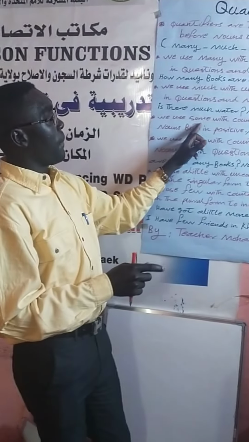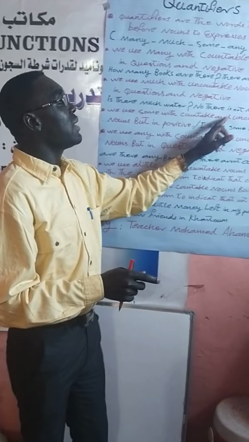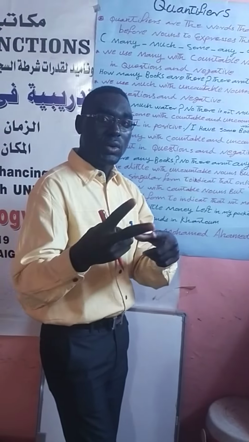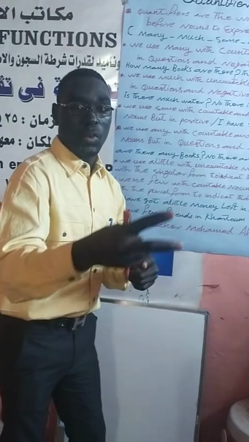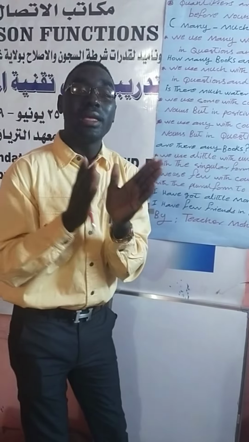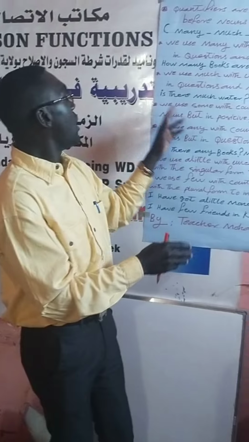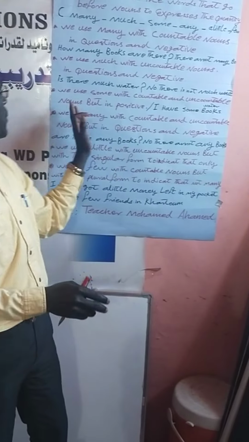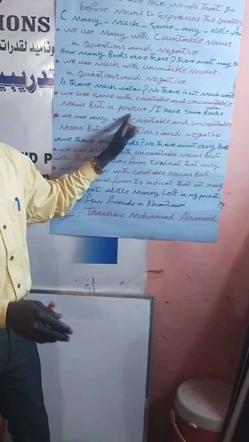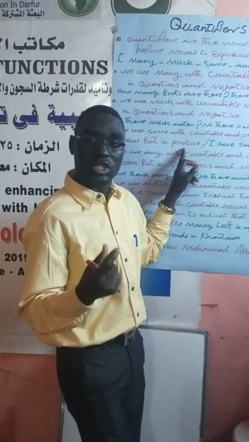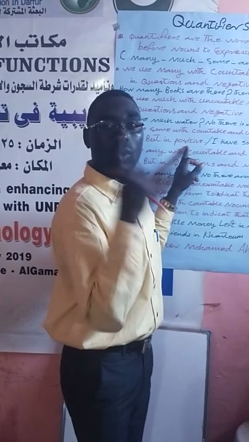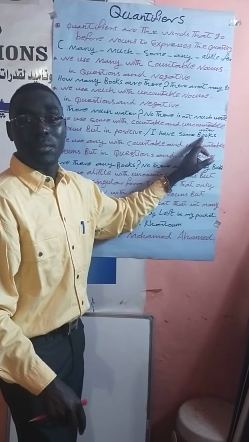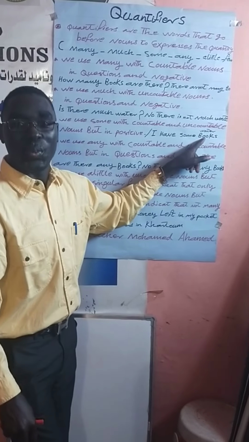But we use some with countable and uncountable. We use some with both, with countable and even with uncountable nouns. But it must be only in positive form, as written here. We cannot use it in questions, and we cannot use it in negatives, only in positive form. For example, I have some books. Books is a countable noun.